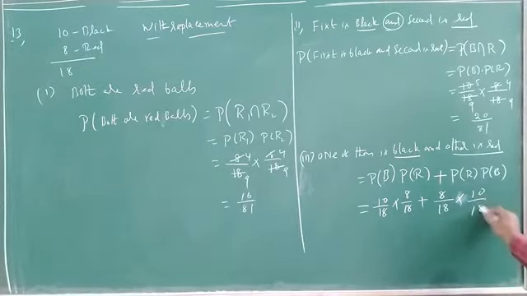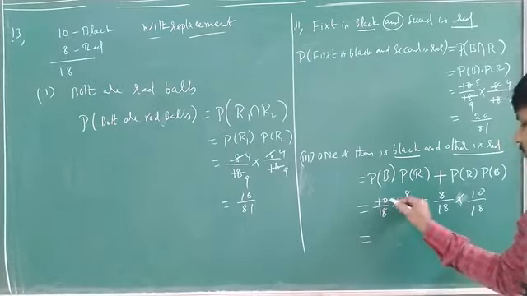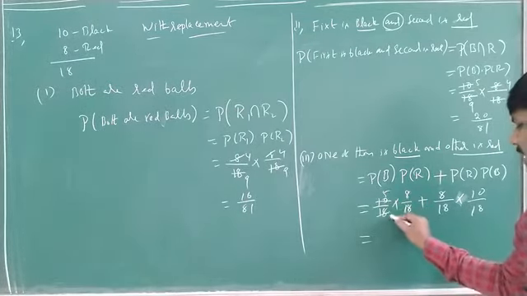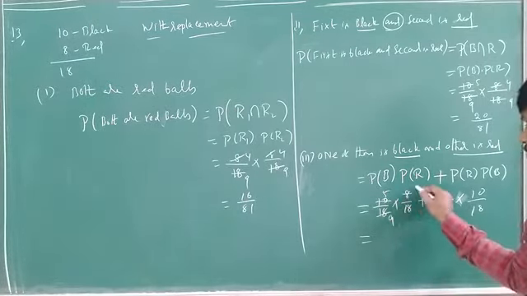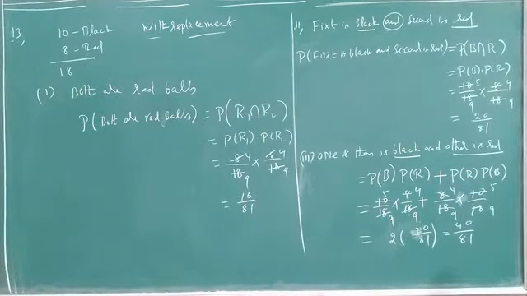That means 2 times 80 by 324. Do one thing, cancel them: 5 times 9 times, 4 times 9 times. So 2 times 20 by 81, this will be 40 by 81. So in this manner we have to solve these types of questions. Next, come to the next question.